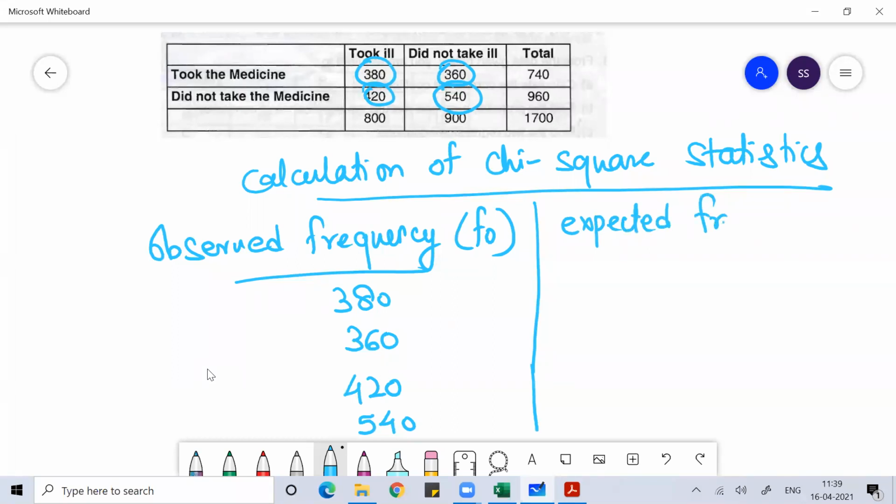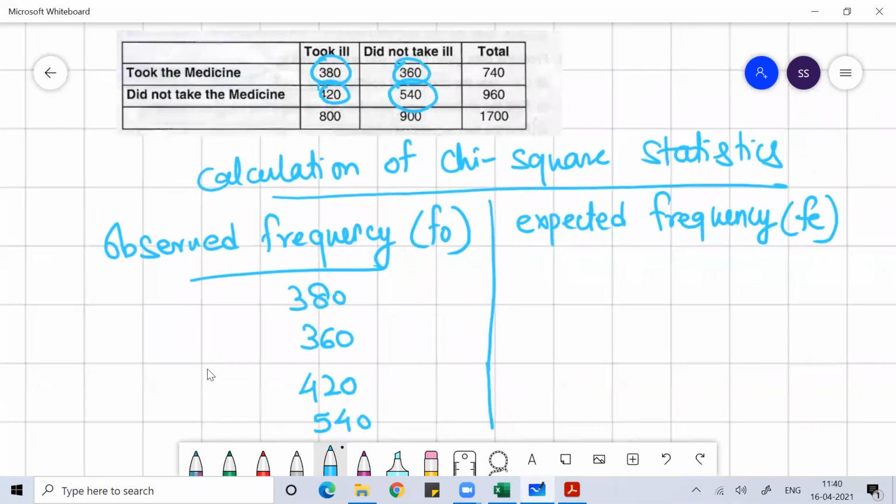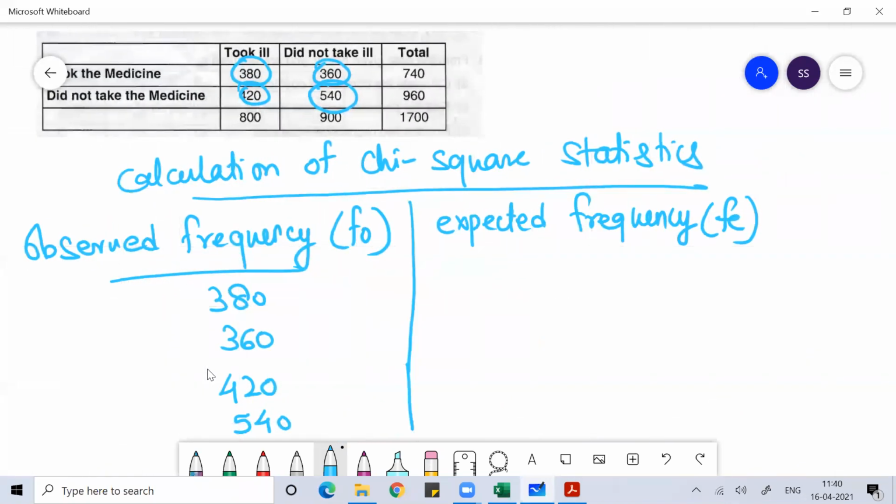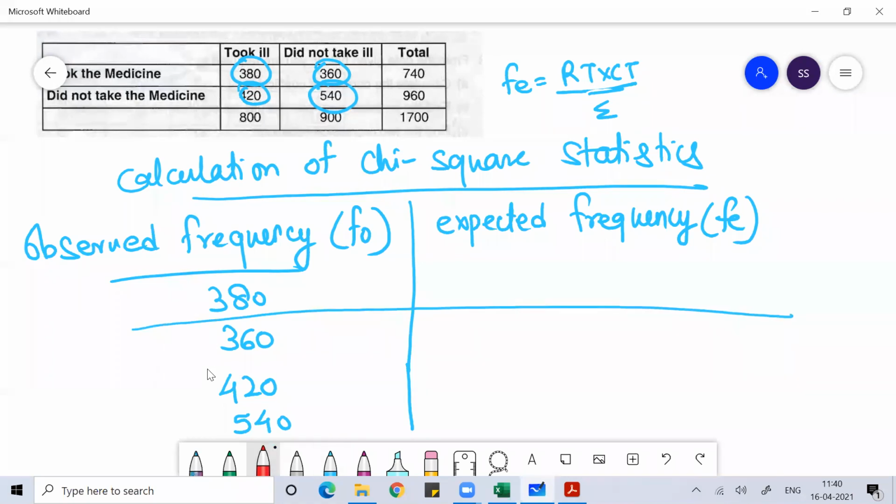Then I'll find something called expected frequency, which is called FE. The formula of expected frequency is row total into column total divided by the total. So what is row total? See this row total, 380. What is the row total of 380? 740.